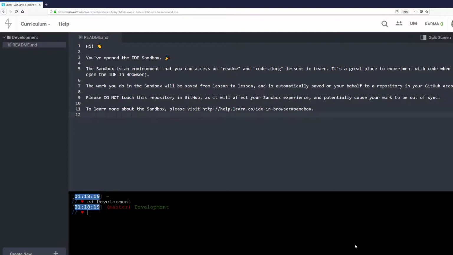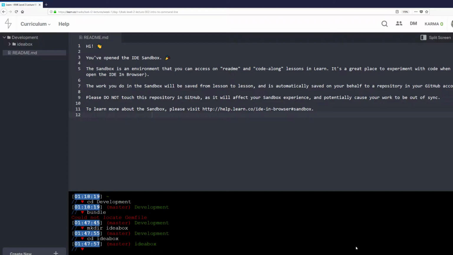So we've got things set up. That's great. So the first thing is we're going to create a project folder with the name Ideabox, mkdir Ideabox. And we're going to enter that folder by doing cd Ideabox.